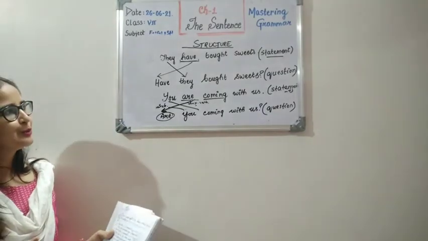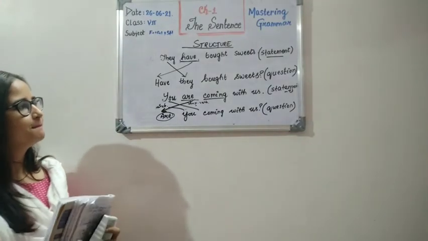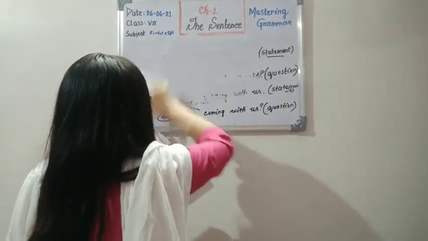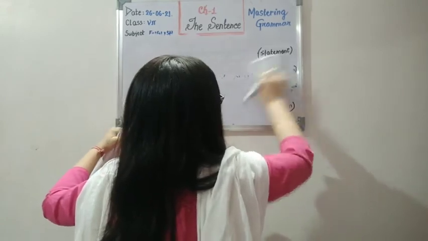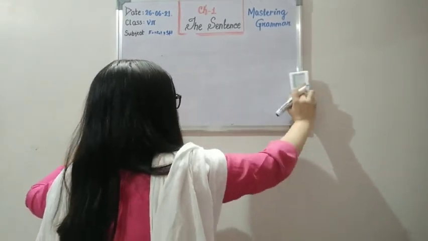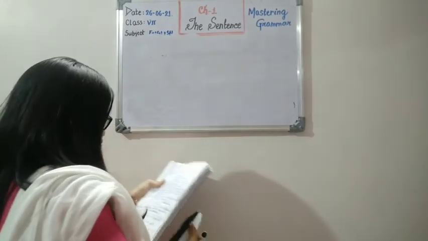So the structure is almost like this. Now let's see how we can understand this concept better, or if we have any exercise to help us understand this.